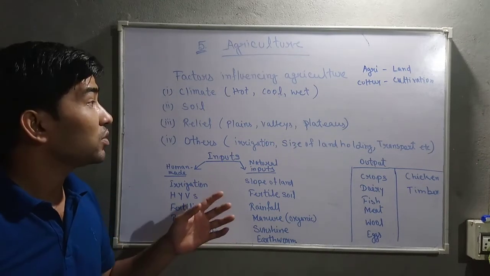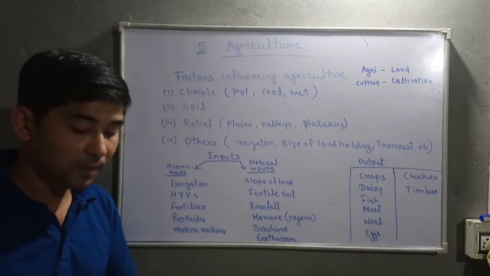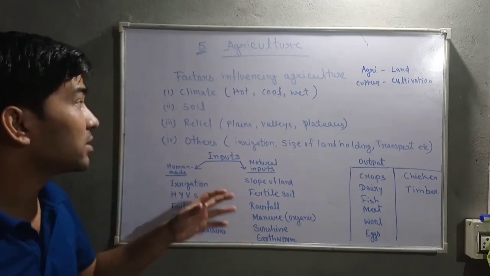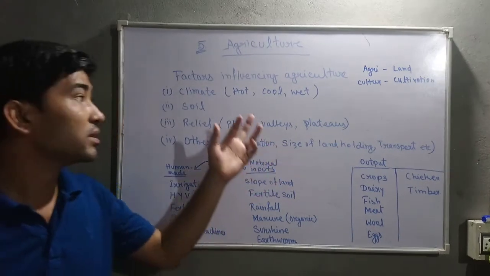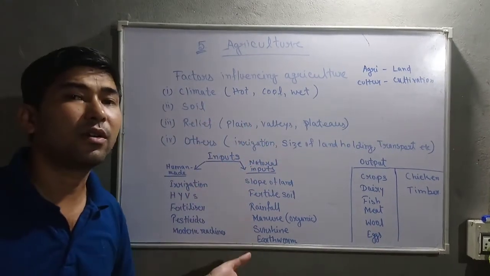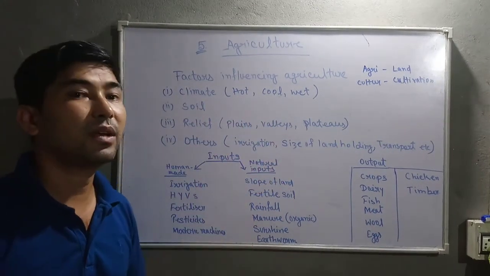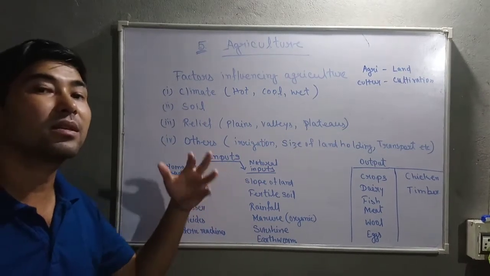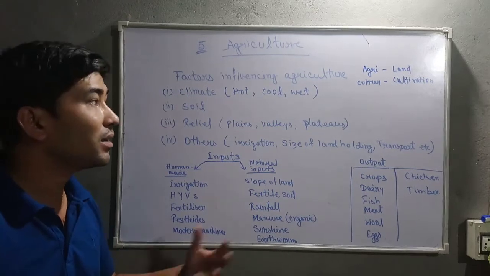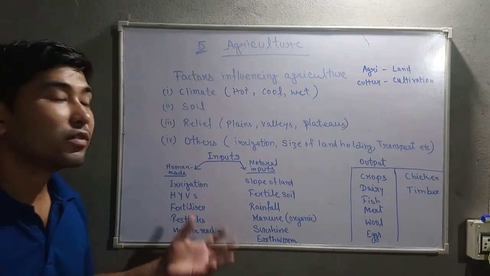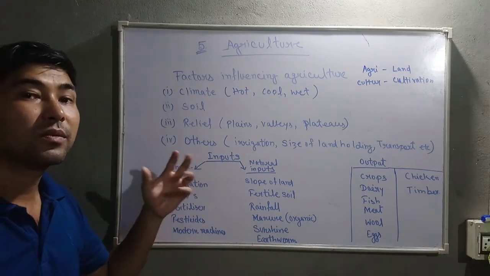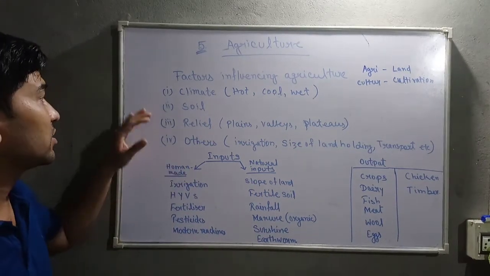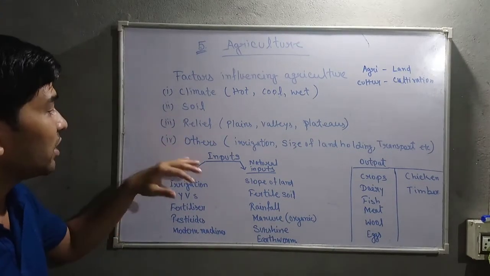So due to which they grow well. Otherwise, if rice is grown in some other areas where it is very hot and no wet conditions are available, then rice will not grow well. In the same way, wheat is a little bit different. Its factors are different to grow. So all the crops grow in different weather conditions and different climatic conditions. Then different soil conditions, relief, and others.